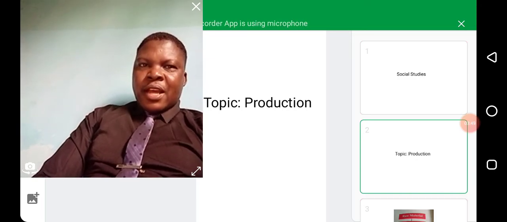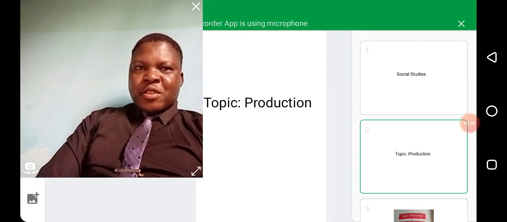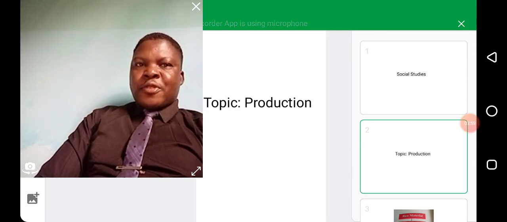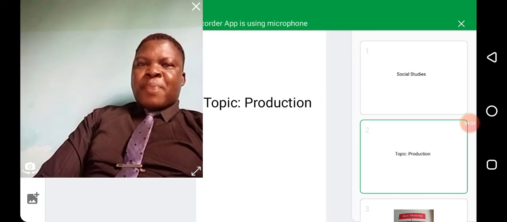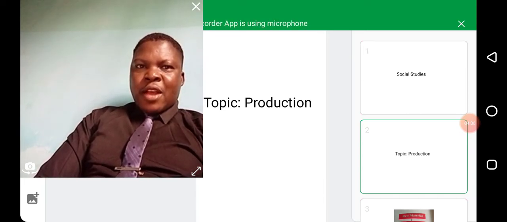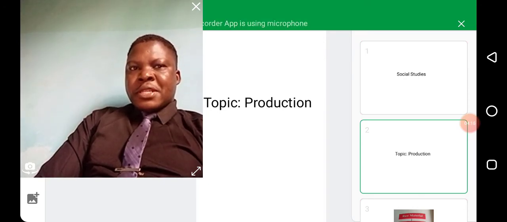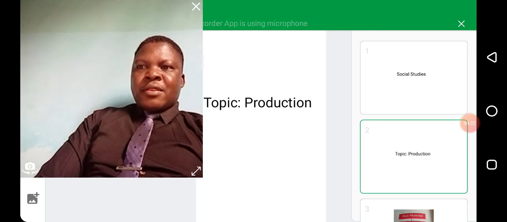Now look at the three stages. The first stage is the primary production, where we talk about raw materials that come from the farm. The manufacturers go to the farmers to buy these raw materials such as oranges, cocoa, yam, and others.